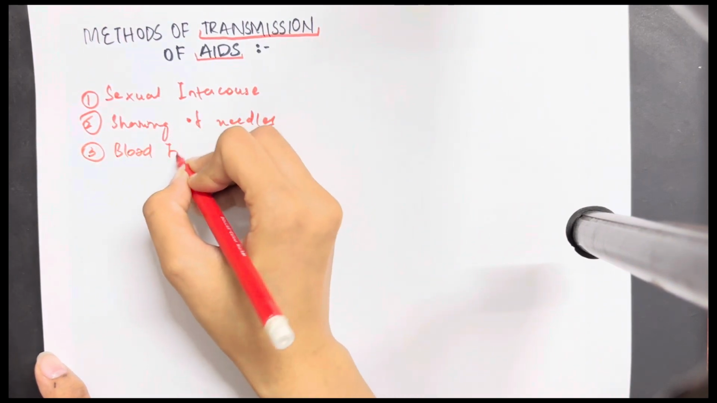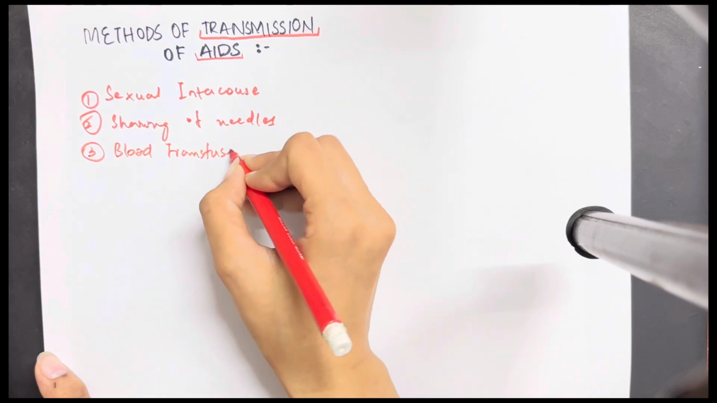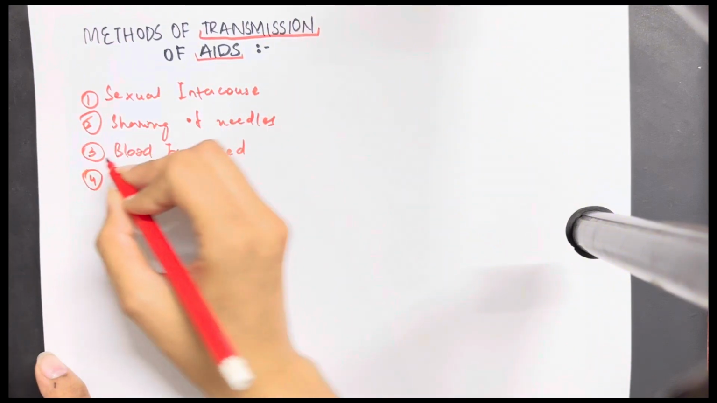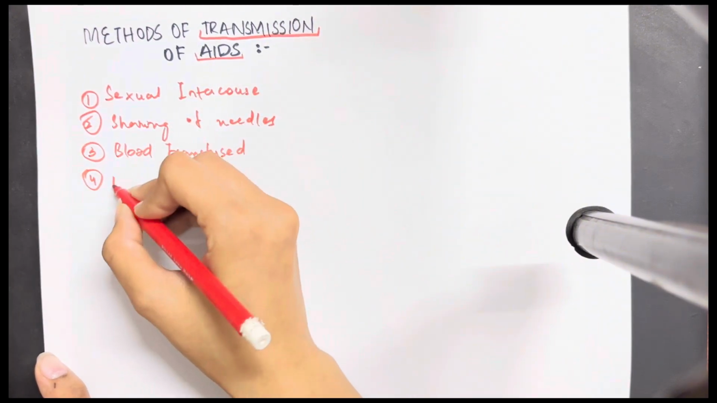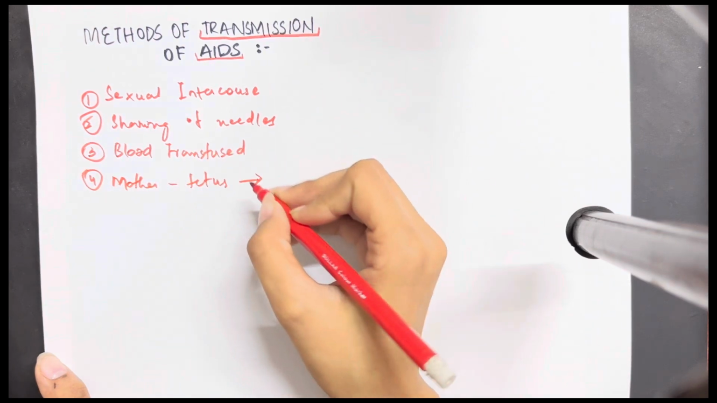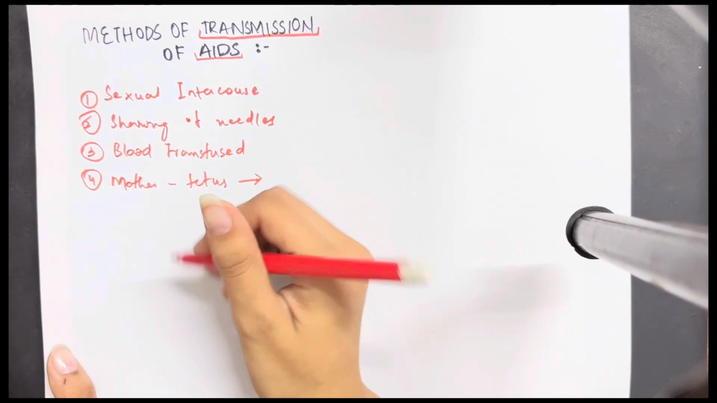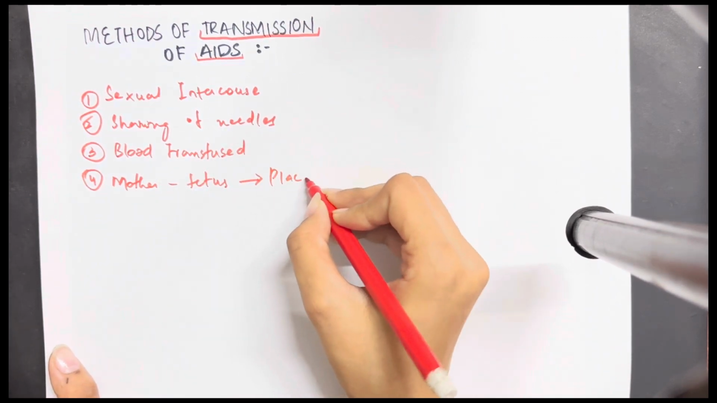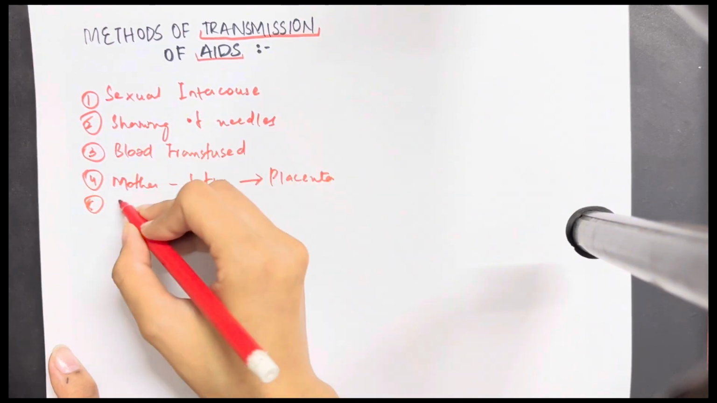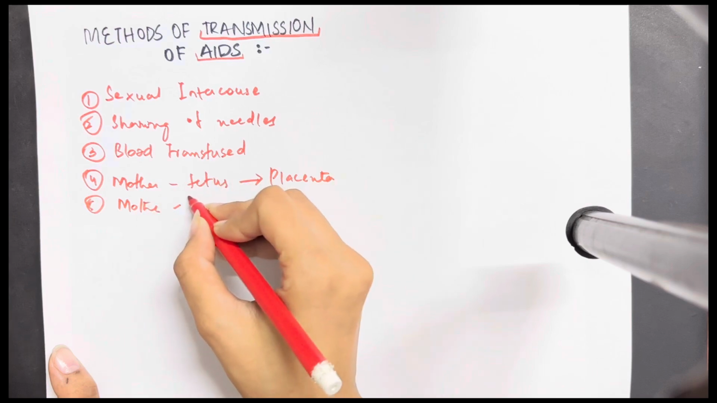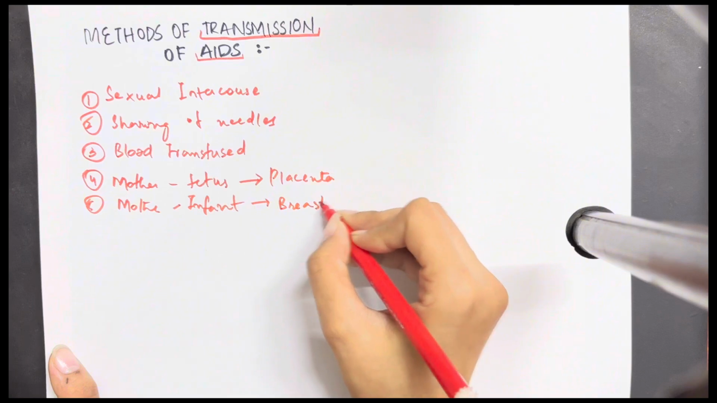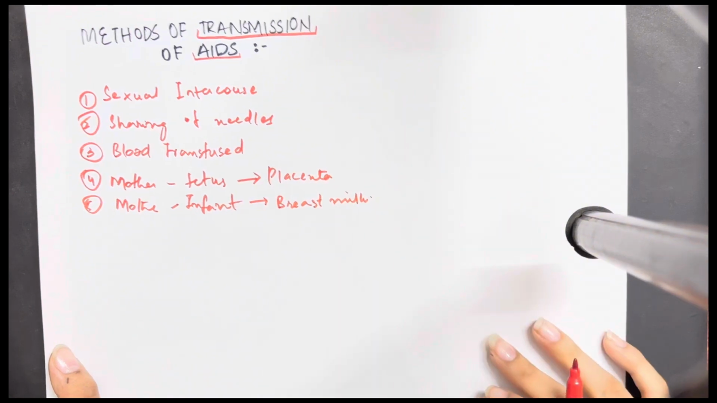As I've given you an example, if infected blood is transfused in the hospital to an uninfected person, that is known as transfusion of AIDS. Another is from the mother to the fetus. When a baby is present in the mother's womb, that can be a major transmissible factor for AIDS, majorly through the placenta. Fifthly, from the mother to the infant: once the baby is born, it can also be transmitted through breast milk. Breastfeeding can cause AIDS if the virus is present in the mother.